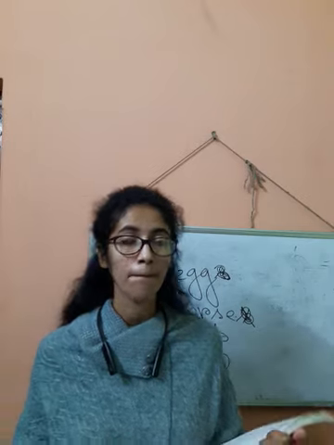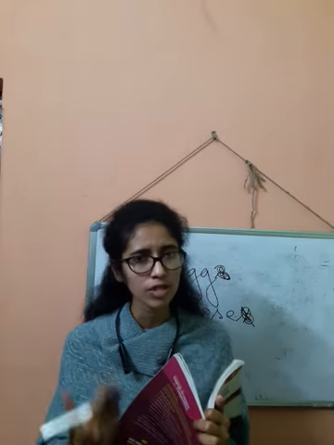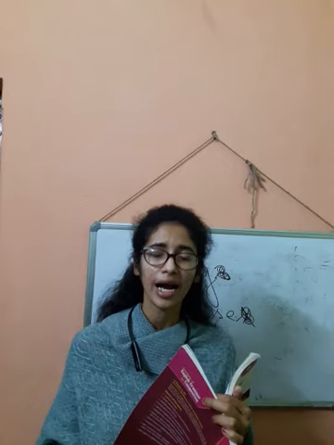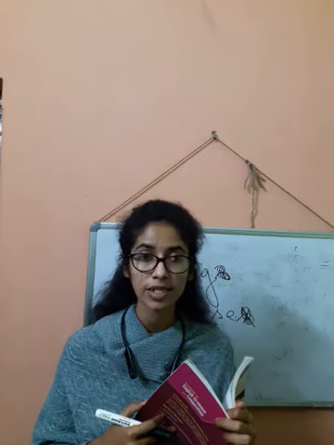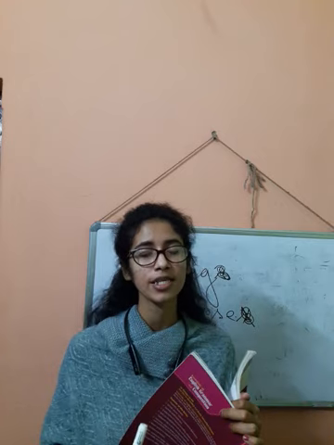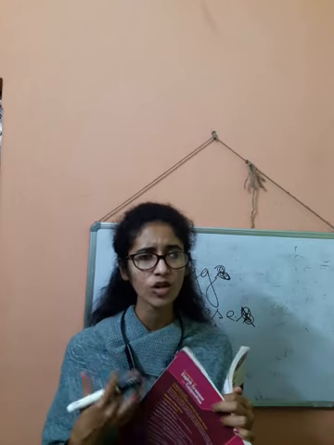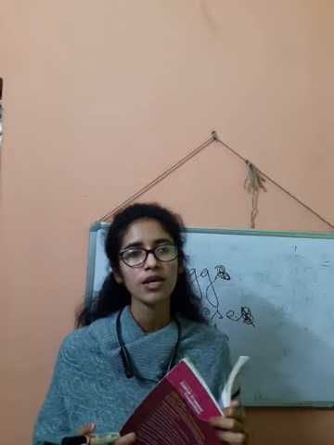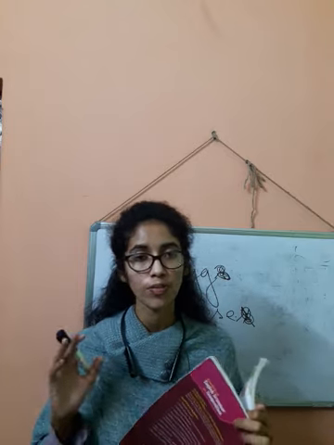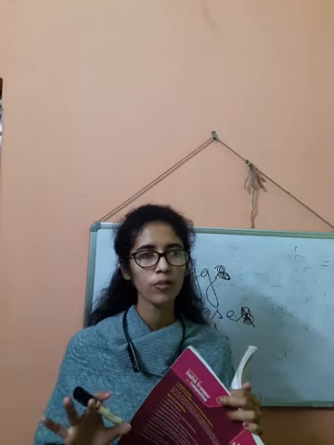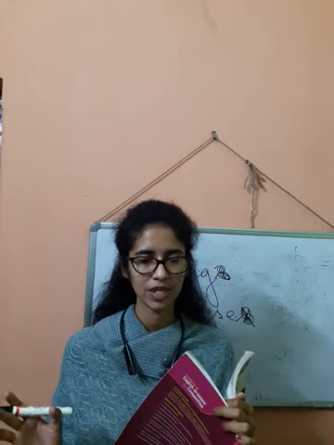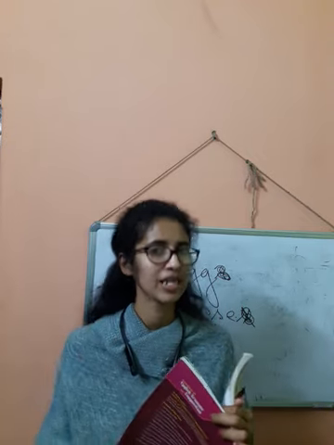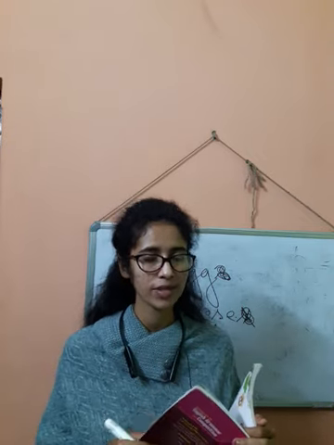Next, but. But is also a conjunction, it is also used to join sentences, join two ideas. But what kind of ideas? Contradictory ideas. You know what is contradictory? I cannot say opposite. Means the concepts are kind of contradictory. They do not match with each other. Opposite and contradictory, they are not same things. That's why I cannot use the word opposite. Okay, let me give you an example. You will understand why I am saying this.